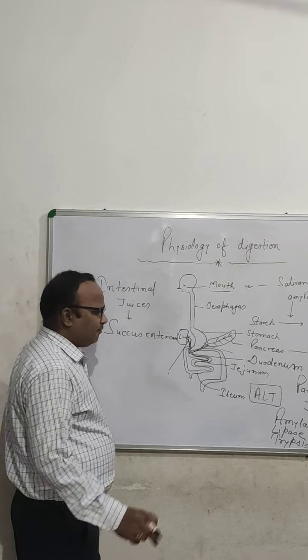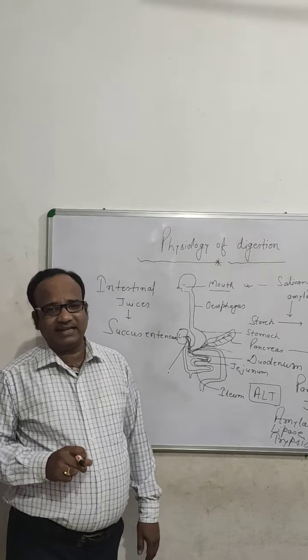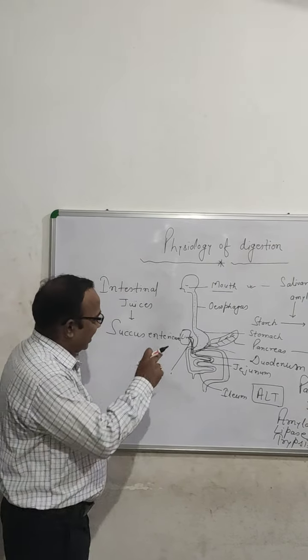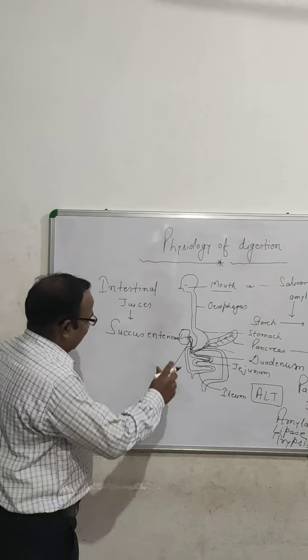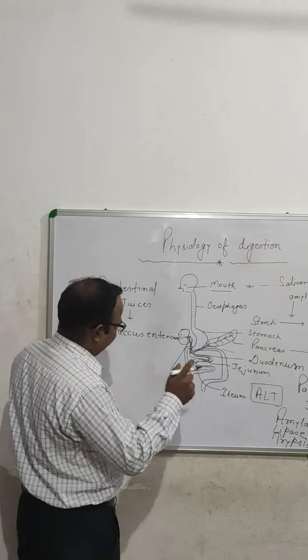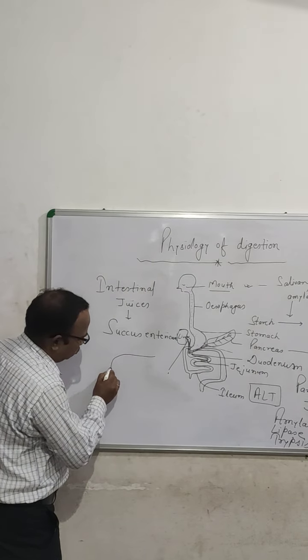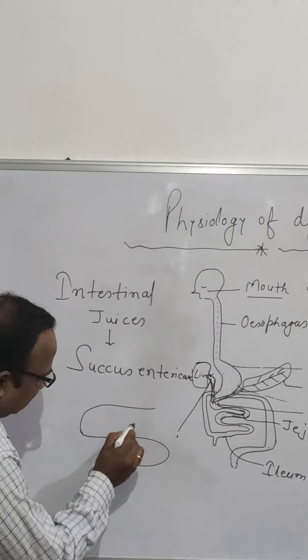Now, when complete digestion is taking place at this region, then absorption is also needed. So, one very interesting thing, I am just drawing a magnified view of this small intestine.